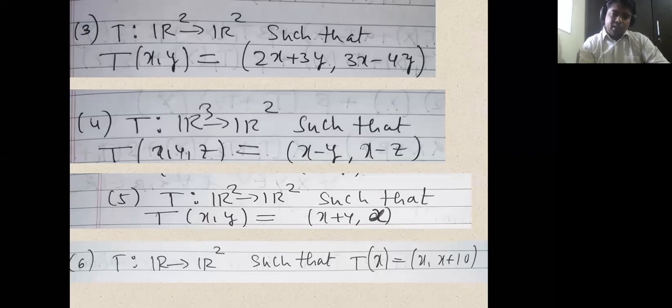Okay, now this is the background of a linear transformation. We studied basics. Now further in tomorrow's lecture, we will find out what is called the kernel of a linear transformation and what is called the image of a linear transformation. So kernel and image, these are the two important things for a linear transformation. That definition and the theory behind it and exercises on finding kernel and image, we will be doing in the next coming lectures. So for today's lecture, this is the thing. So we'll stop here.